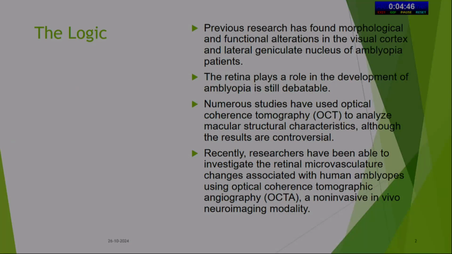The logic behind this: previous research has found morphological and functional alteration in the visual cortex and lateral geniculate nucleus of the amblyopia patients. The role of the retina in the development of amblyopia is still debatable. Numerous studies have used optical coherence tomography to analyze macular structure characteristics, although the results are controversial. Recently, researchers have been able to investigate the retinal microvascular changes associated with human amblyopes using OCTA, a non-invasive neuroimaging modality.